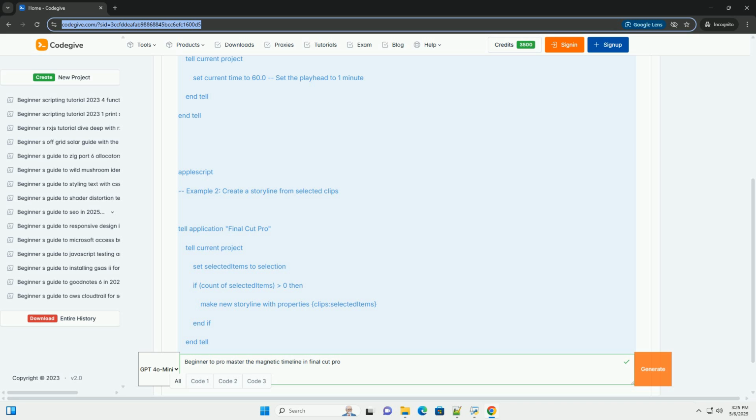3. Using roles. Final Cut Pro uses roles to categorize audio and video tracks. By default, video is assigned the video role, and audio is assigned the dialogue, music, or effects roles. You can create custom roles. Roles are useful for organizing your timeline and for exporting specific audio stems, for example only the dialogue track. Go to Modify, Edit Roles.